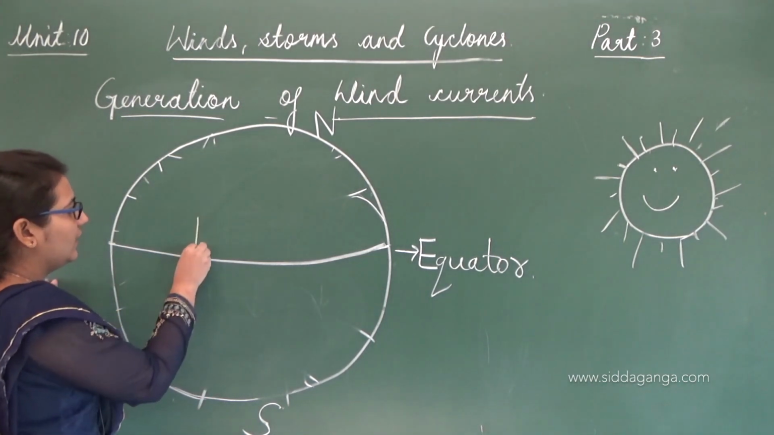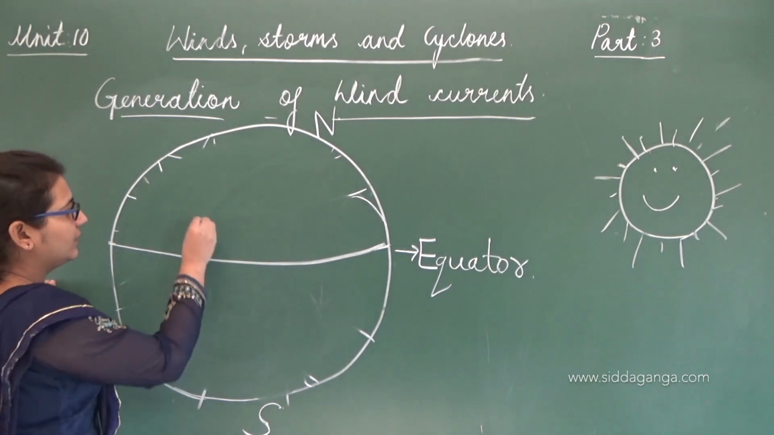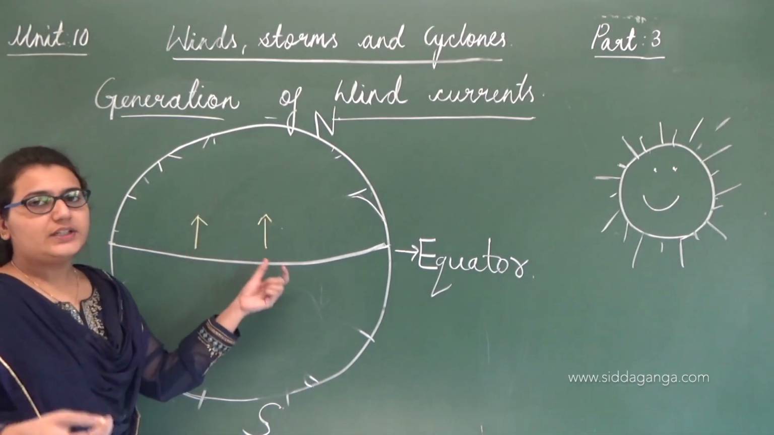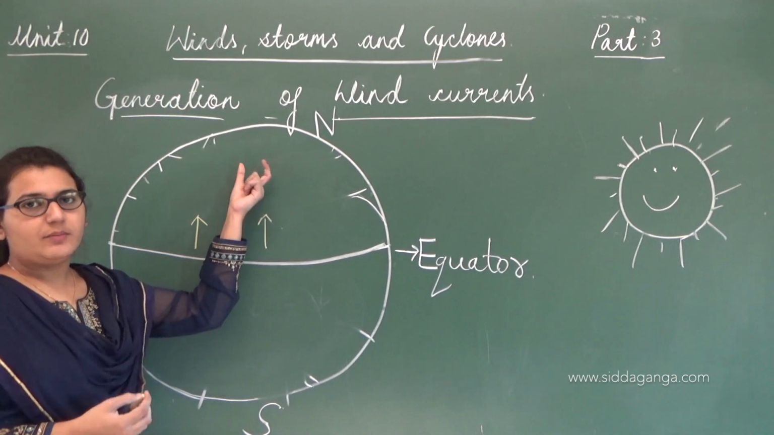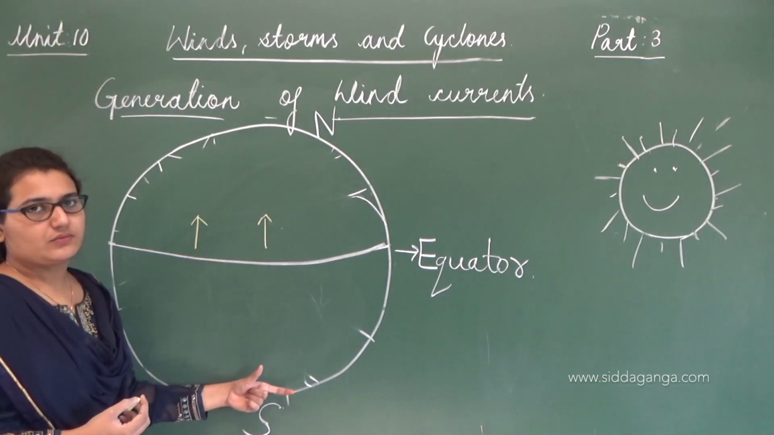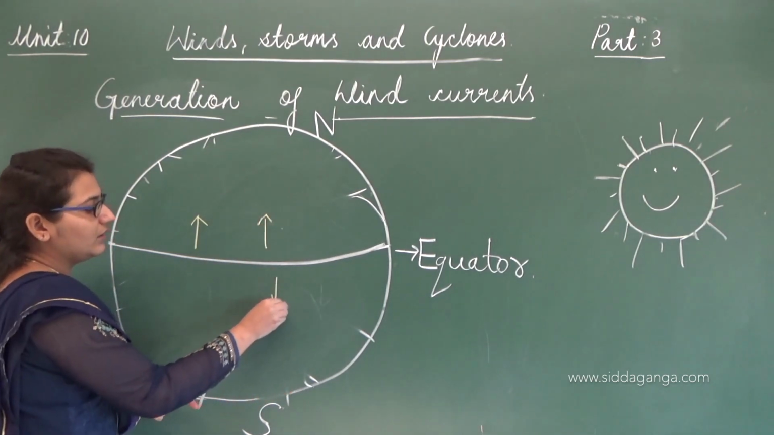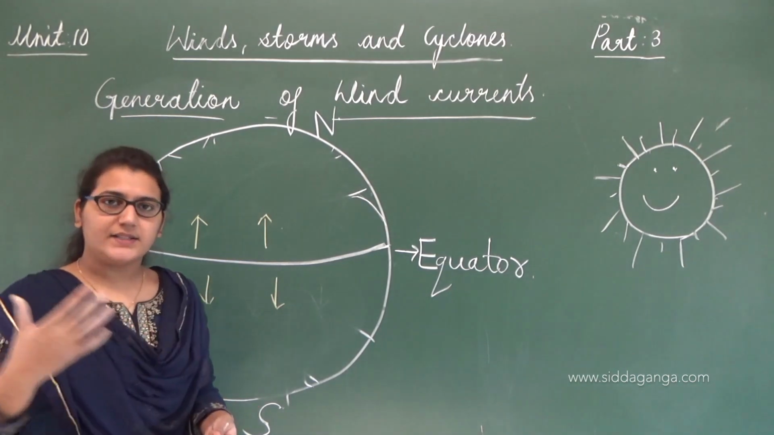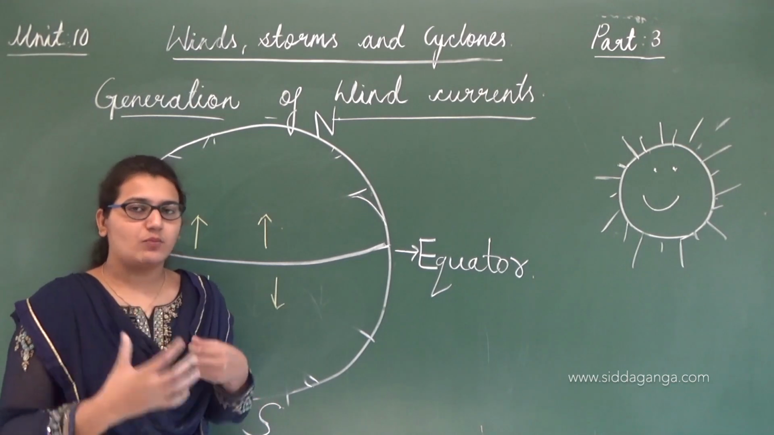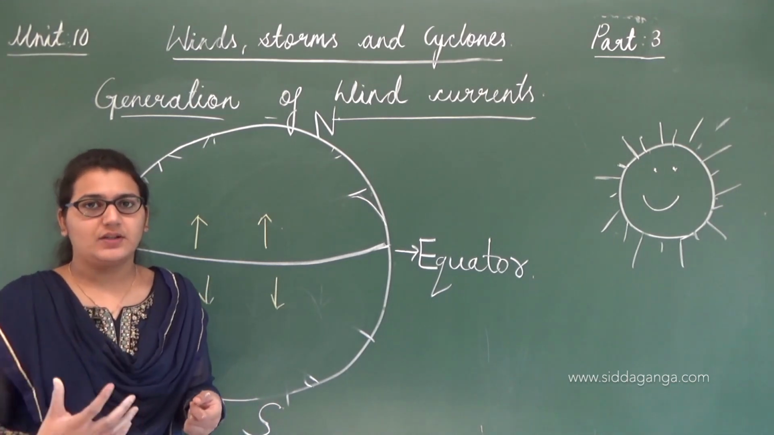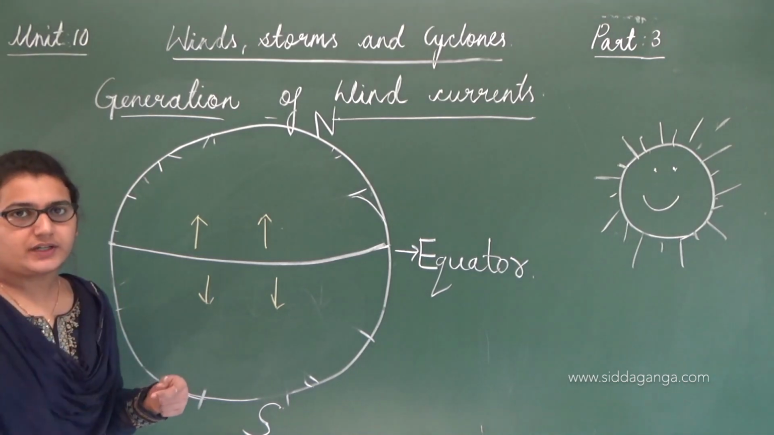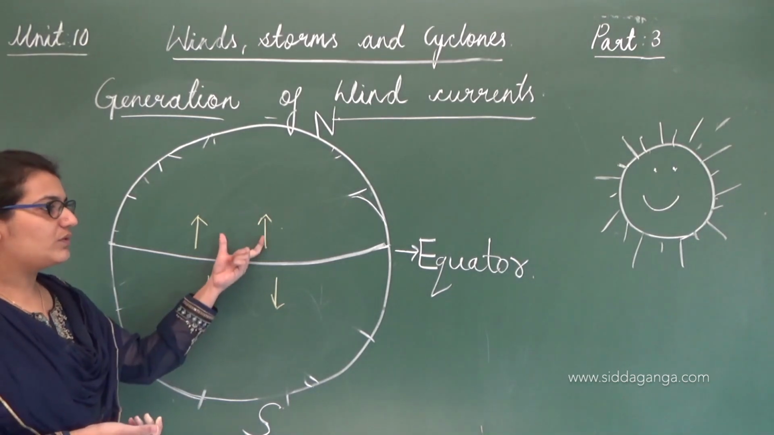See, when this part is getting heated up, the air moves. It moves not only to this pole, but also to this region. This doesn't mean that air is moving downwards. The air is rising up only, but since the earth rotates, this whole thing will be revolving and rotating also. So the air moves in different directions.